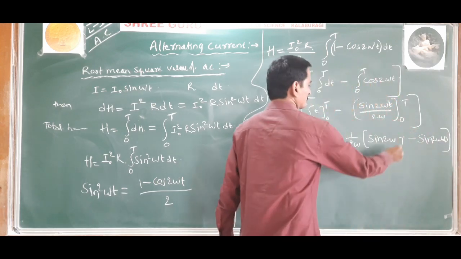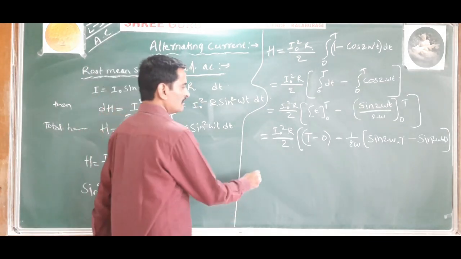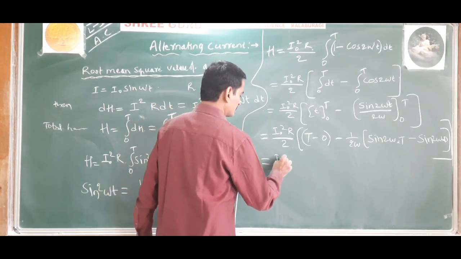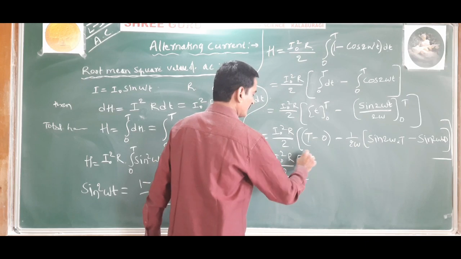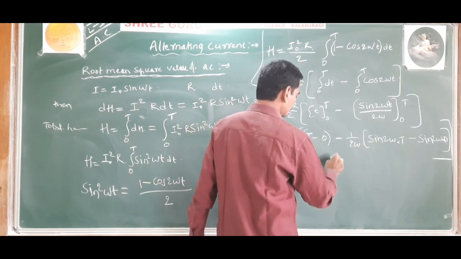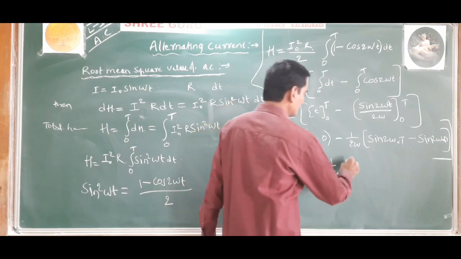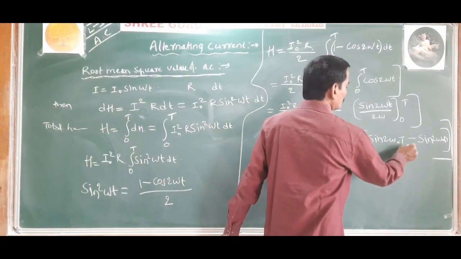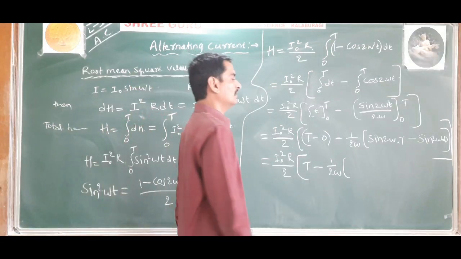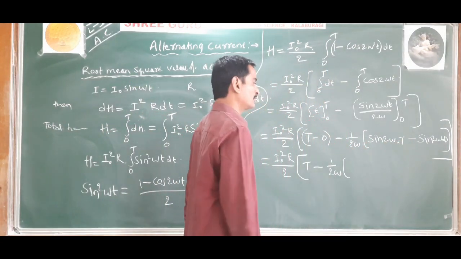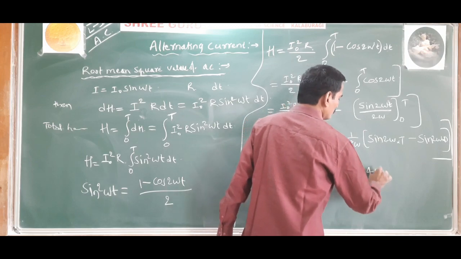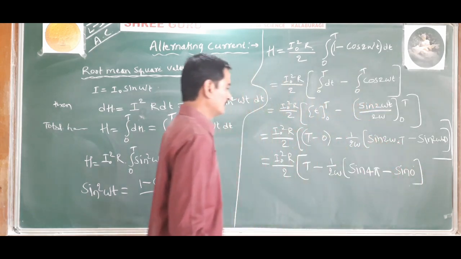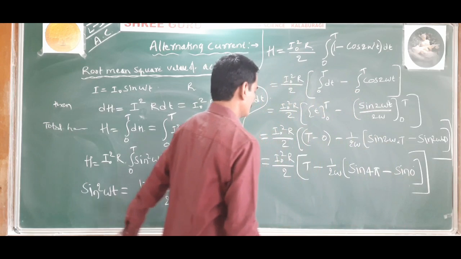Capital T can be written as 2 pi by omega, so omega cancels and we get sin 4 pi minus sin 0.